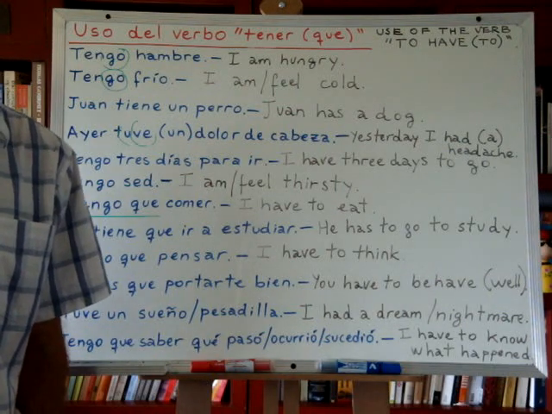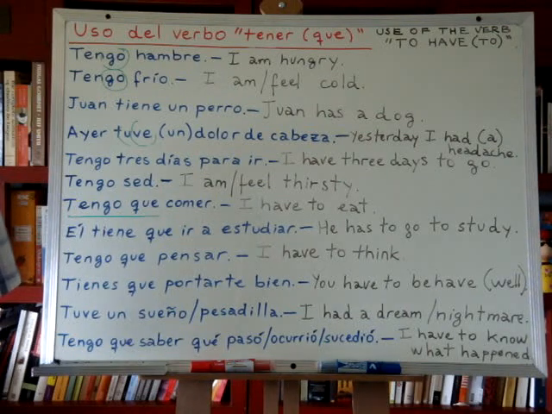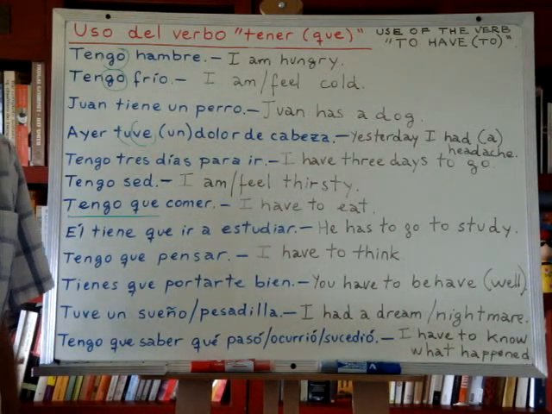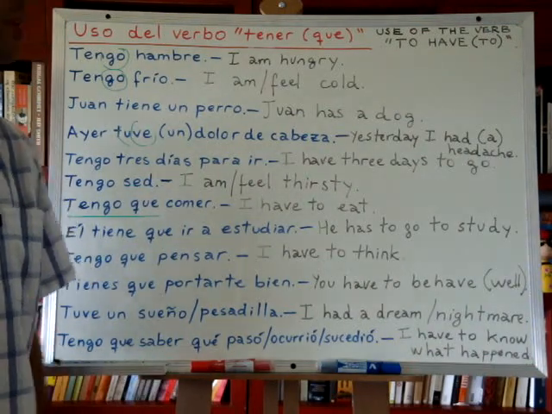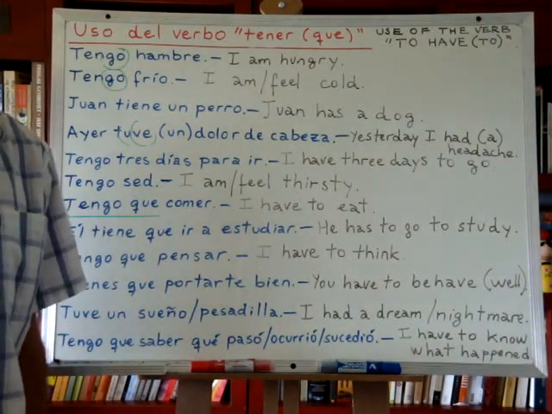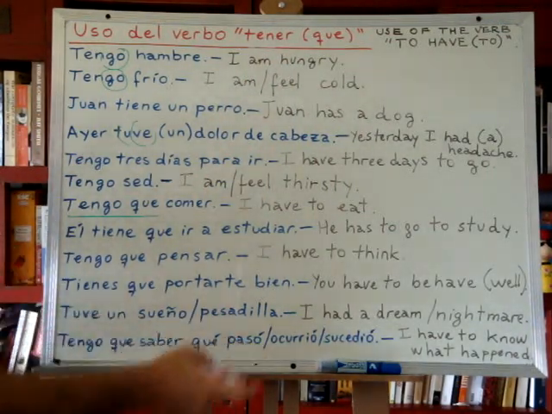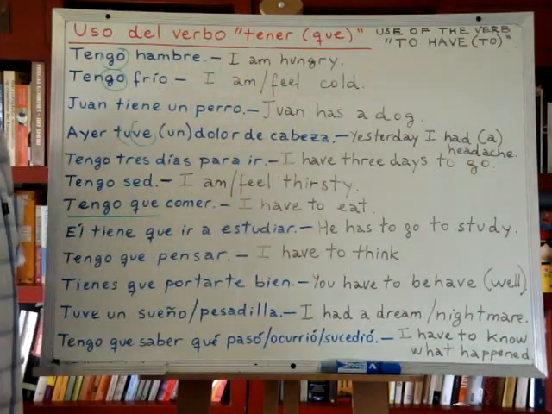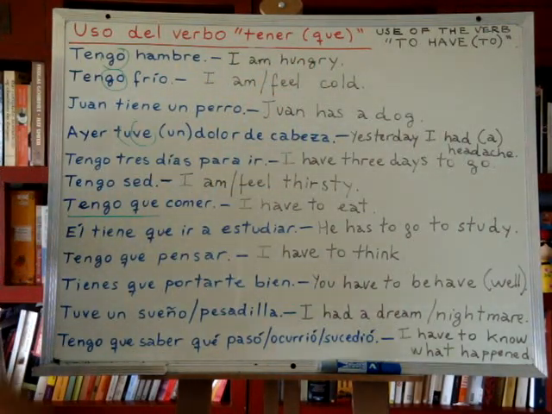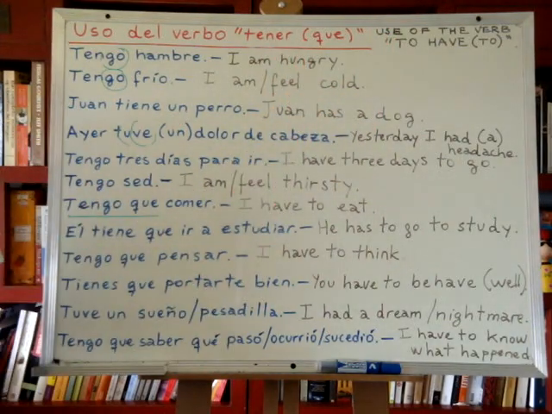Deber is the verb to must, right? And same as in English, we have a synonym for saying to must, which is to have to. In Spanish, the synonym for deber is tener que, okay? So, our title today will be Uso del verbo tener que. Or usage or use of the verb to have or to have to.